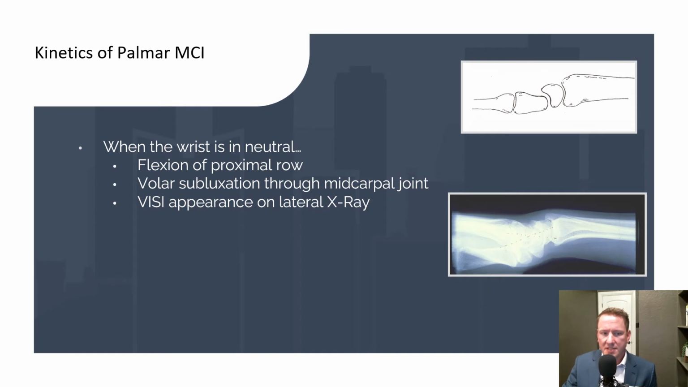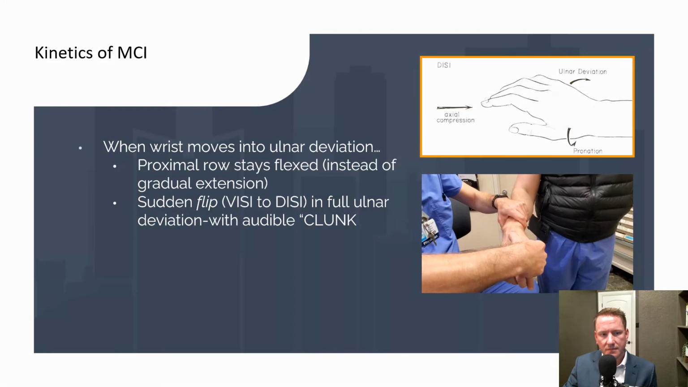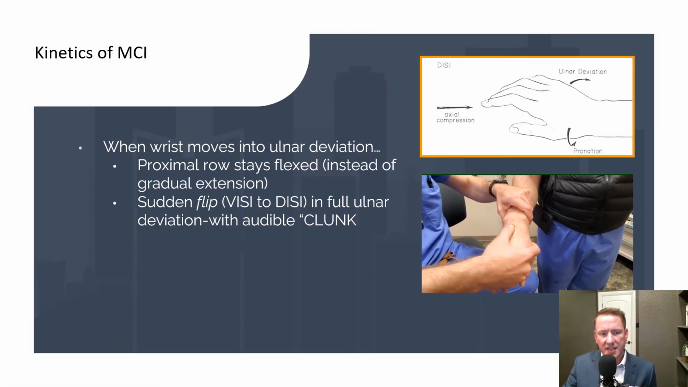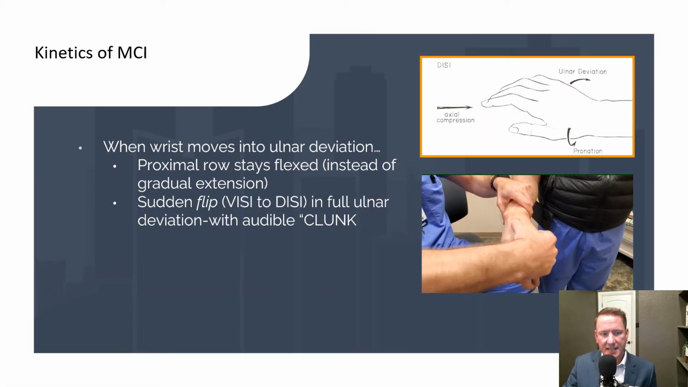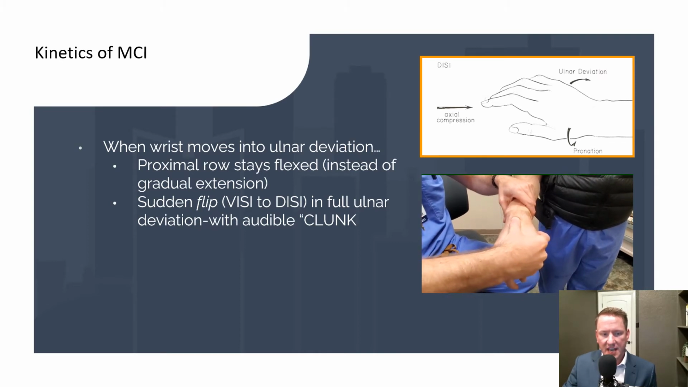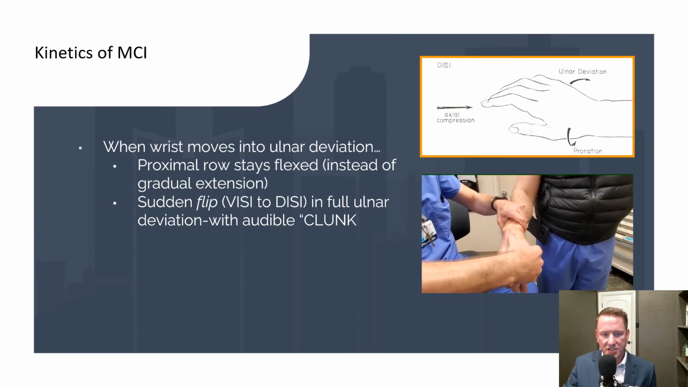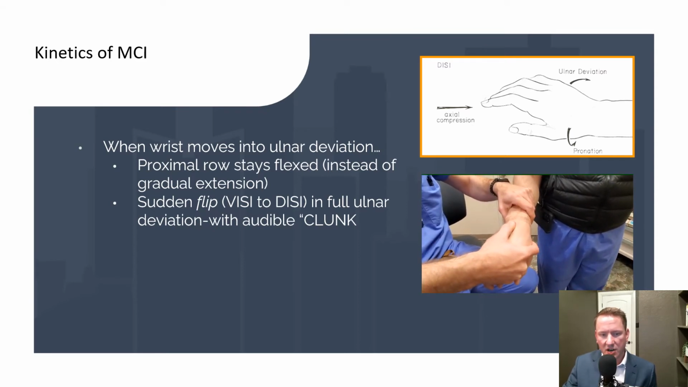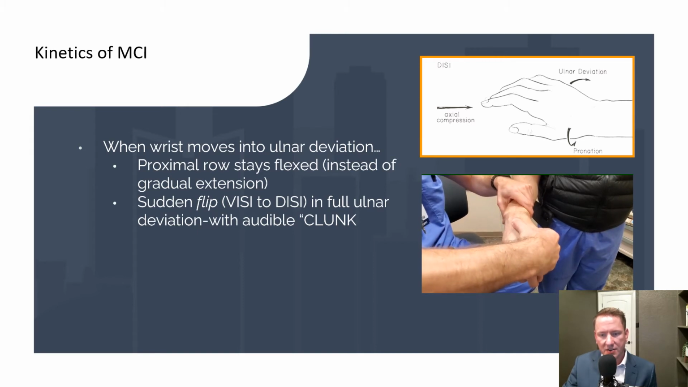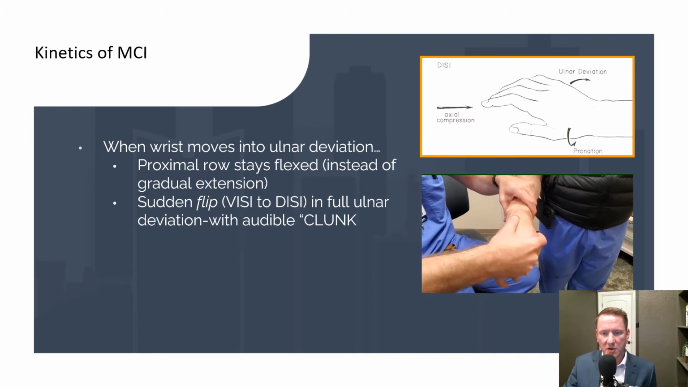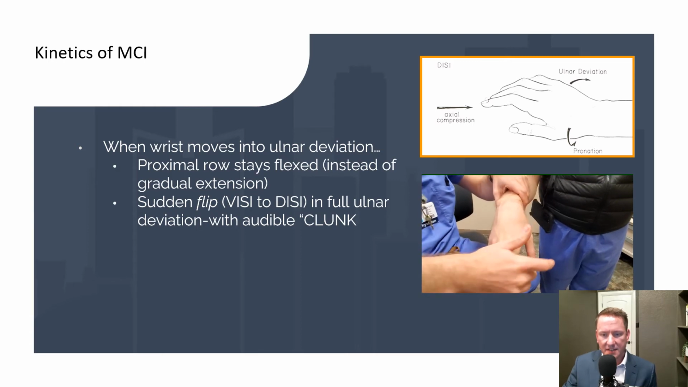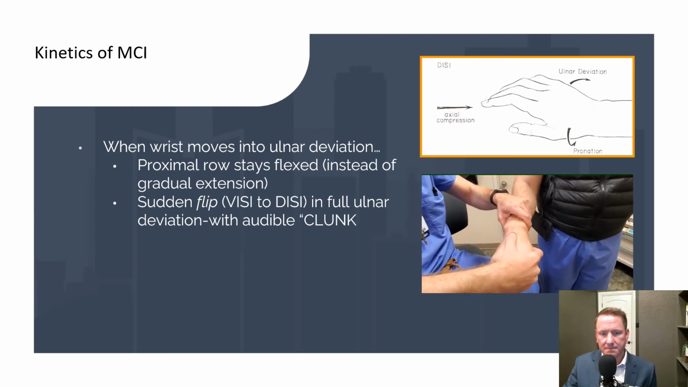In palmar midcarpal instability, when the wrist is in neutral, there's flexion of the proximal carpal row with volar subluxation through the midcarpal joint and a VISI appearance on the lateral X-ray. When the wrist is brought into ulnar deviation, the proximal row stays flexed until it reaches full ulnar deviation, where there's a sudden flip from flexion to extension instead of a normal gradual extension, and this is what causes an audible and often painful clunk. And you can see here the midcarpal shift test being performed on one of my orthopedic residents can be positive in patients that have midcarpal instability.